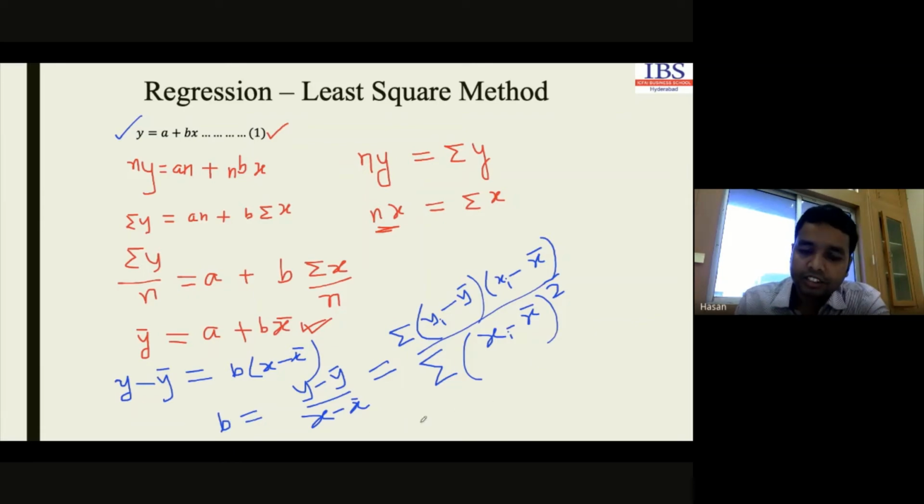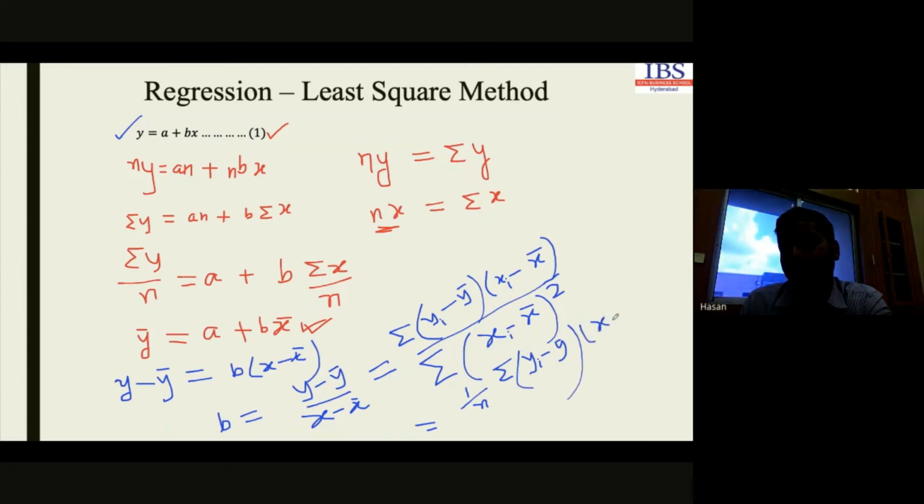If we further modify the relation, we can write 1 by n. We can divide both numerator and denominator by n. Now look what it will be: yi minus y bar, multiplied by xi minus x bar.